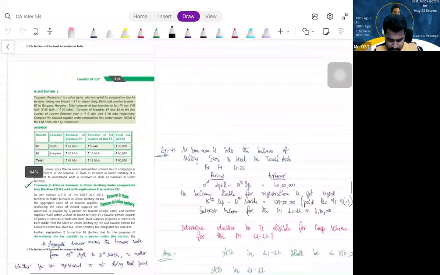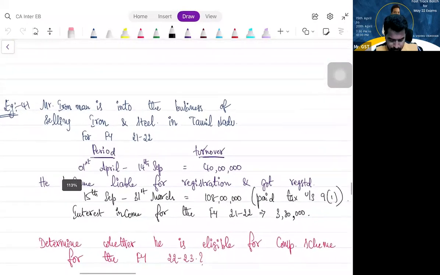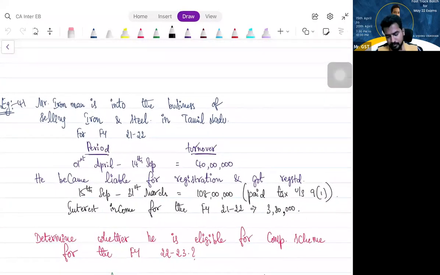Can you please tell answers for this? Mr. Iron Man is into business of selling iron and steel in Tamil Nadu. So for the financial year 21-22, this is the data. What is the threshold limit for registration in Tamil Nadu if you are dealing with goods? 40 lakhs. Right.